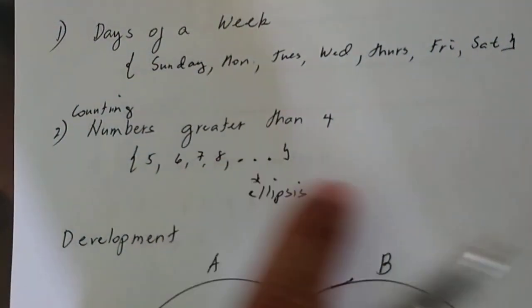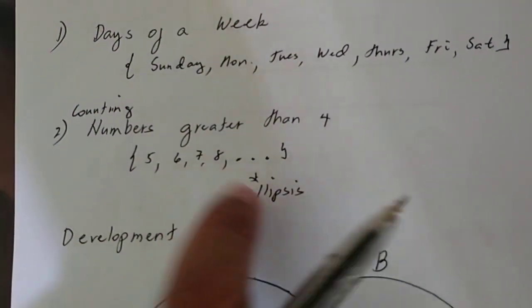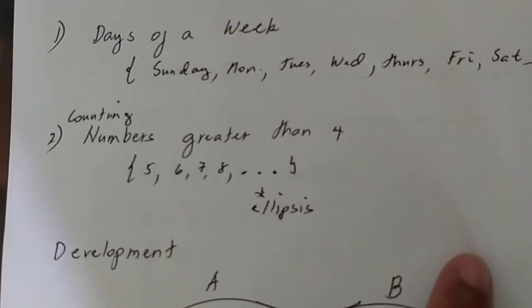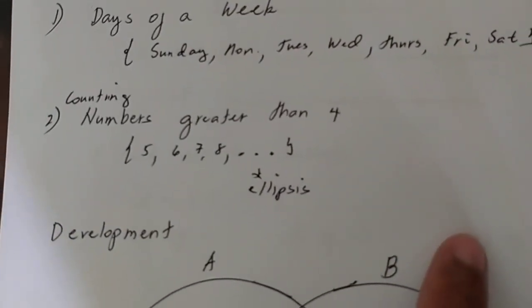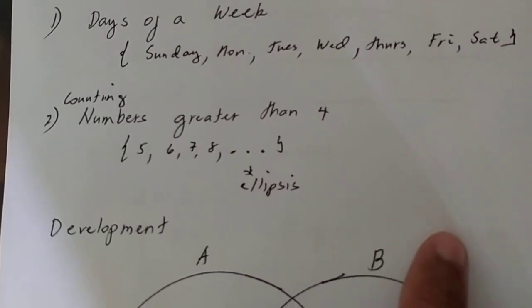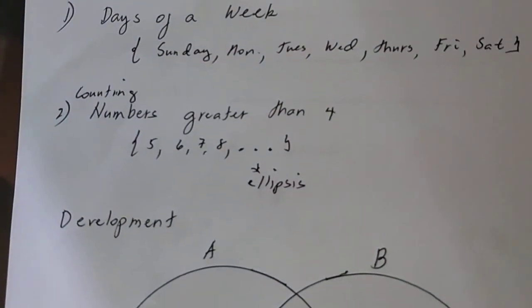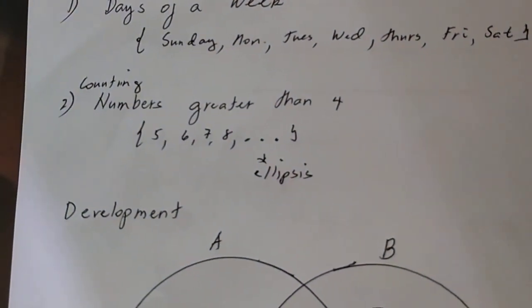So, pwede naman sa 9 ka maglagay. After 9, you write 3 dots. Kasi infinity yan eh. It's impossible to write all the numbers greater than 4. Pwedeng sa 10. Pwedeng sa 7. After 7, you write these symbols, ellipses, to show continuity and infinity.